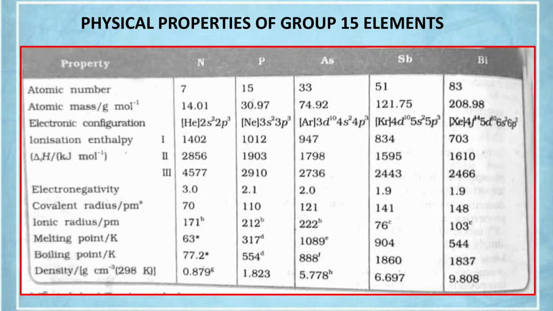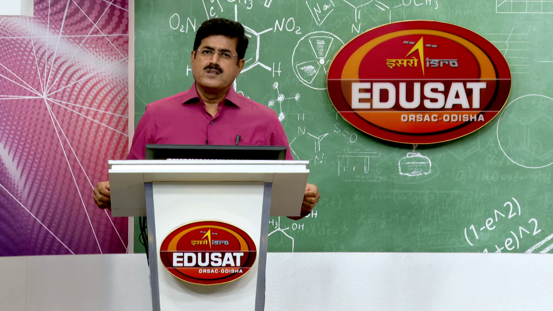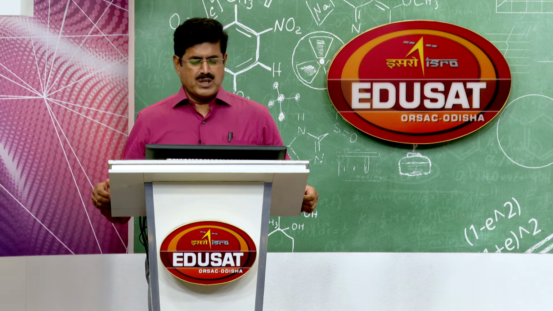Then add 18 to get arsenic, atomic number 33. Then add 18 to get antimony, atomic number 51. And finally add 32 to get the final member of this family, bismuth, atomic number 83. So, these are the atomic numbers of the members of the 15th group.